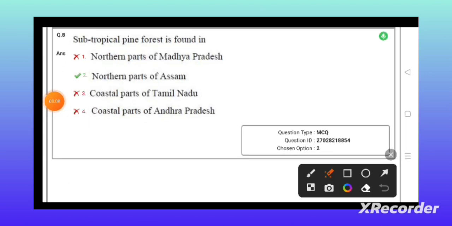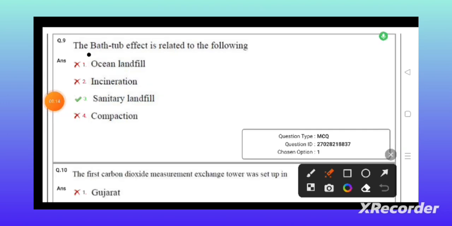The subtropical pine forests are found in the northern parts of Assam. The bathtub effect is related to which of the following? This is one of the new concepts. What is meant by the bathtub effect? The bathtub effect is nothing but the leachate. Let us take a landfill.